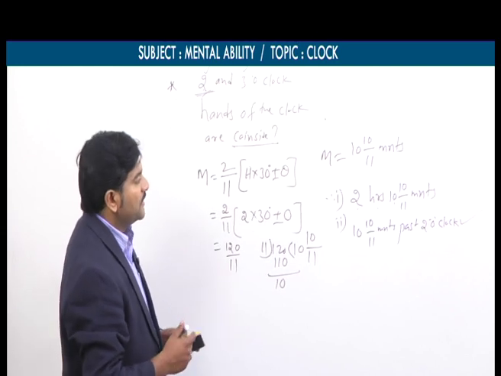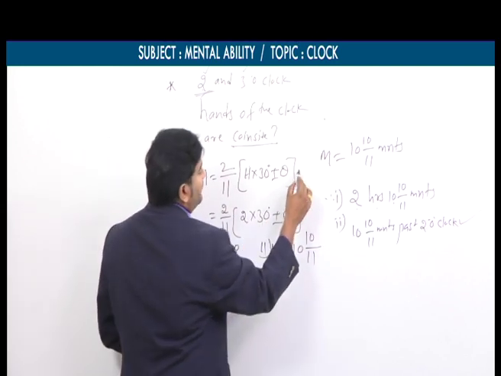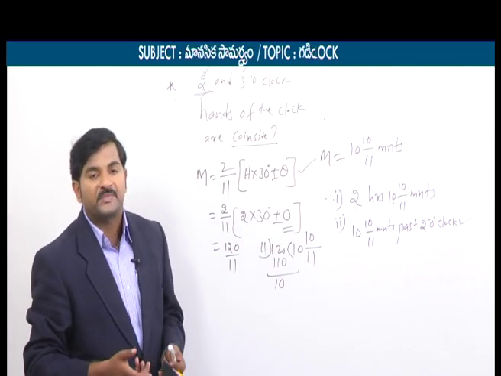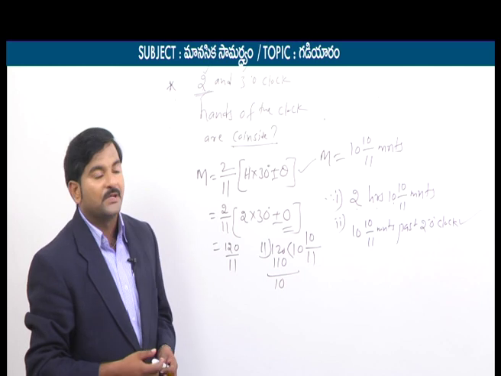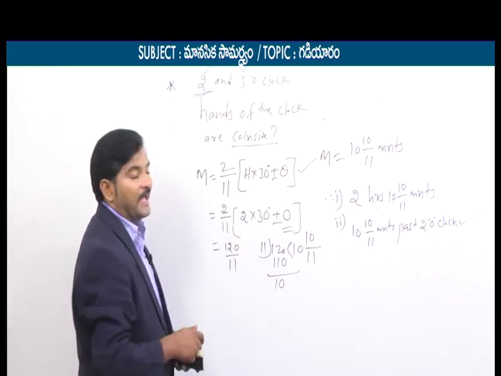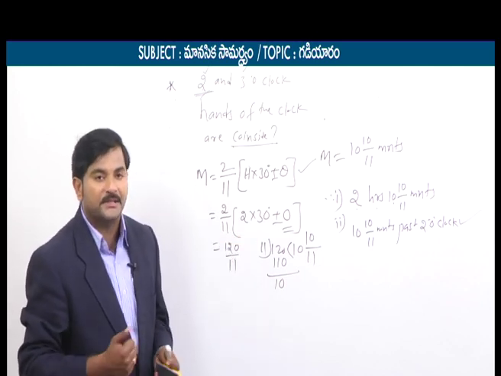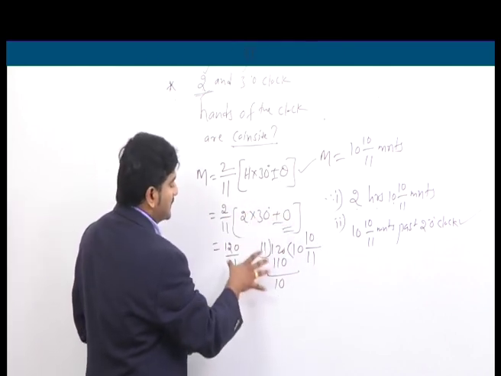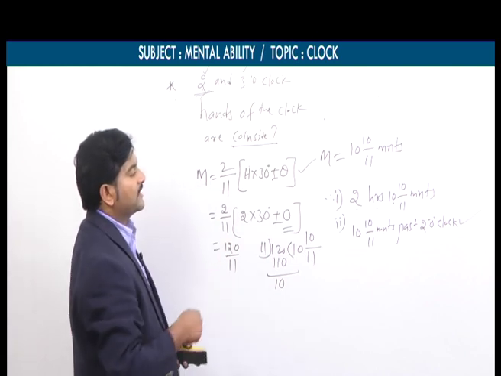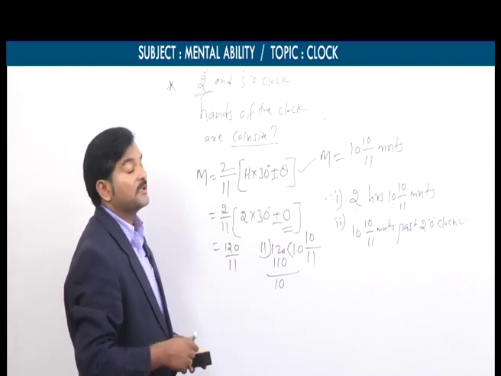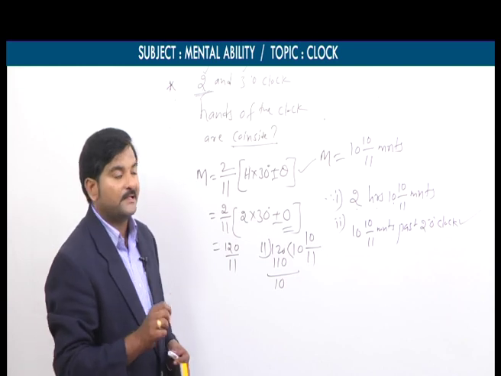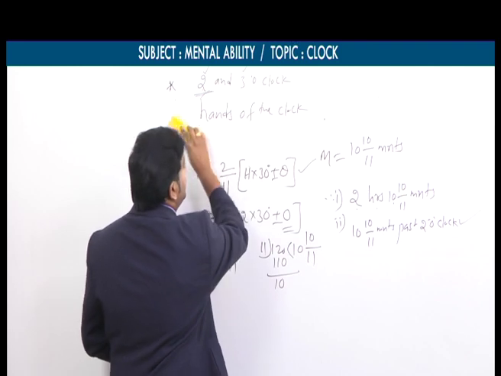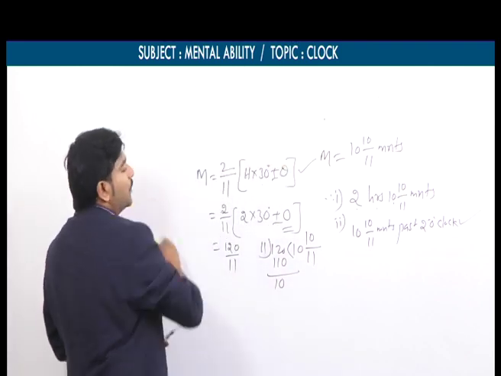Here in this model, you need to focus on the formula, and secondly, why do we need to take theta equal to 0? Because it's a coincide concept. Since the two hands coincide, the angle between them is how many degrees? 0 degrees. That's why we simply take theta equal to 0, and after small simplification, our final answer is 10 by 11 minutes past 2 o'clock. So exactly at this point of time, the angle between the two hands is 0 degrees, or simply the two hands coincide.